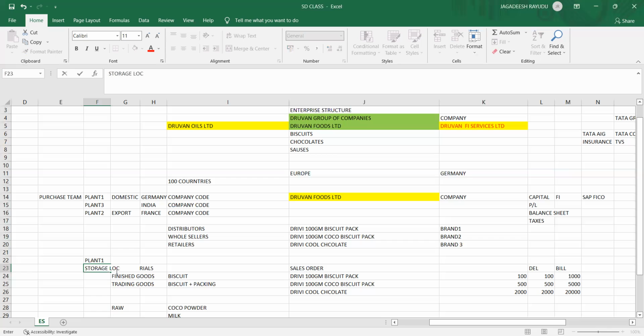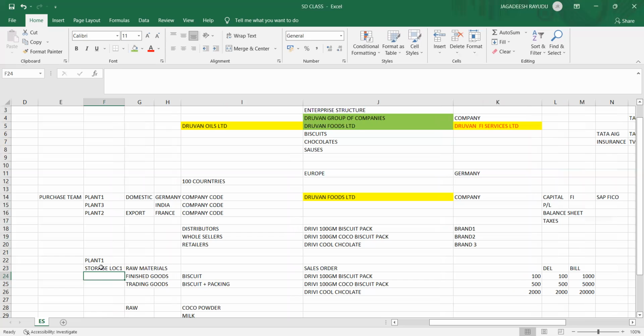Storage location 1 represents your raw materials. Storage location 2 represents your finished goods. If you open that storage, you will get these goods. This is completely done by your consultant.